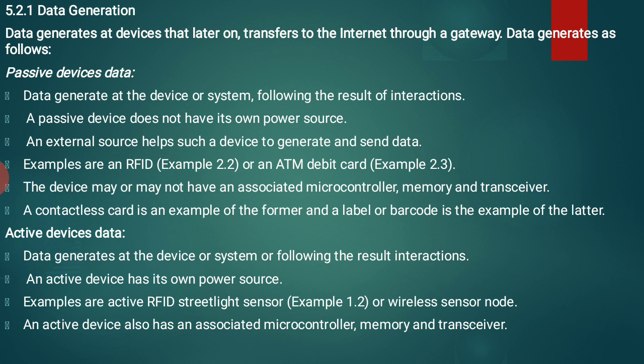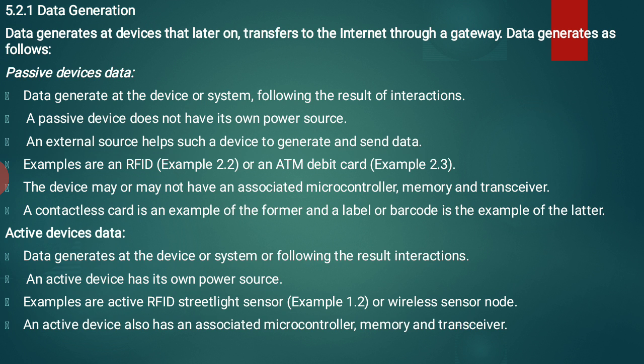The best example is RFID or an ATM debit card. You are familiar with your debit card. The device may or may not have associated microcontrollers, memory and transceivers. A contactless card is an example of the former, and a label or a barcode is an example of the latter.